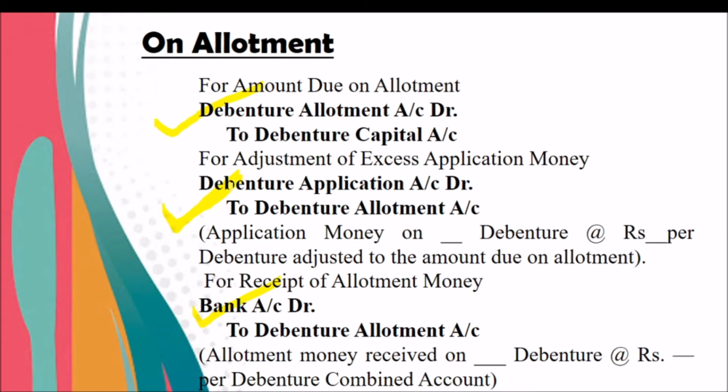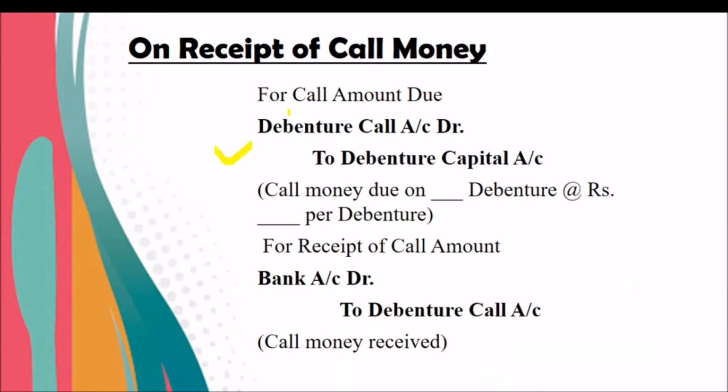When we adjust the excess application in allotment, on a pro rata allotment, the entry is debenture application account debit to debenture allotment. The due entry for first call is debenture first call account debit to debenture capital. When we receive the amount, bank account debit to debenture first call, or debenture second call, like that.